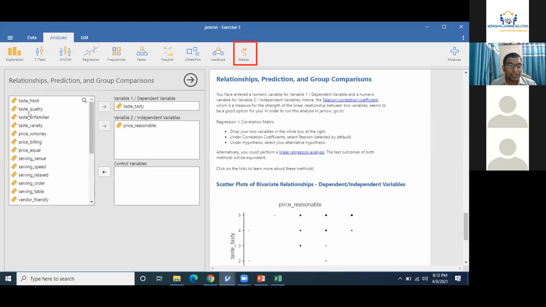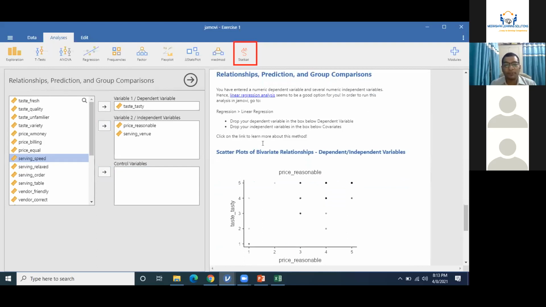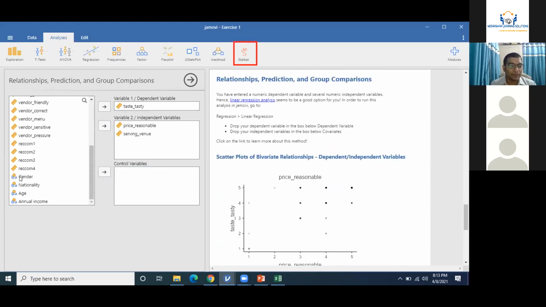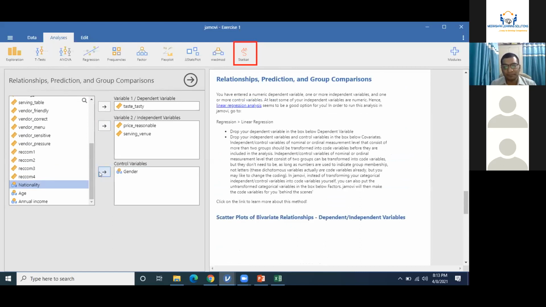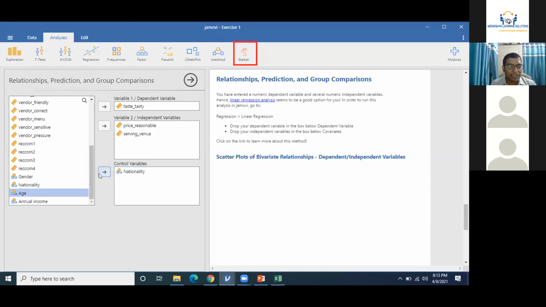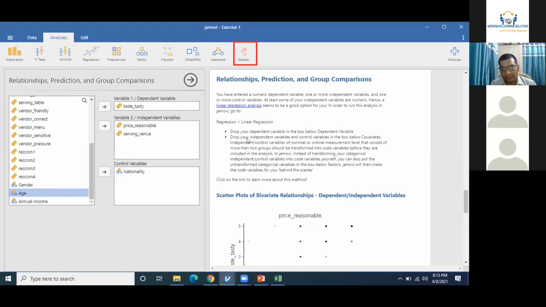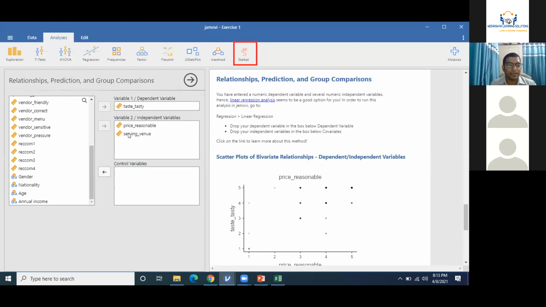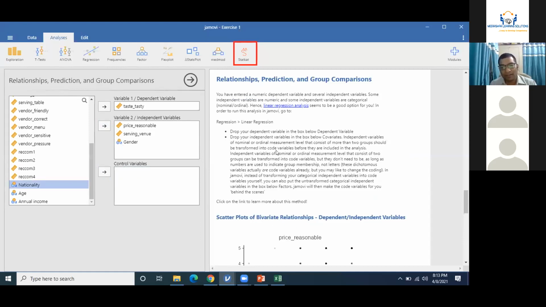If I add, along with the price, one serving values also, again you can perform linear regression. These are the two variables. And if I add gender to this section, linear regression with these options. If, instead of gender, I add nationality here, it tells where to drop the dependent variable, where to drop which type of variable, and this will tell you everything, which type of test is needed, which type of procedure is needed, right? If I add this categorical variable in this section itself, how this particular analysis will be done, right?